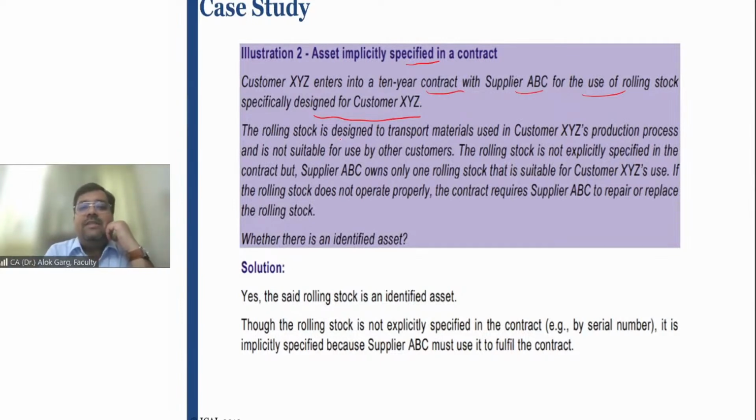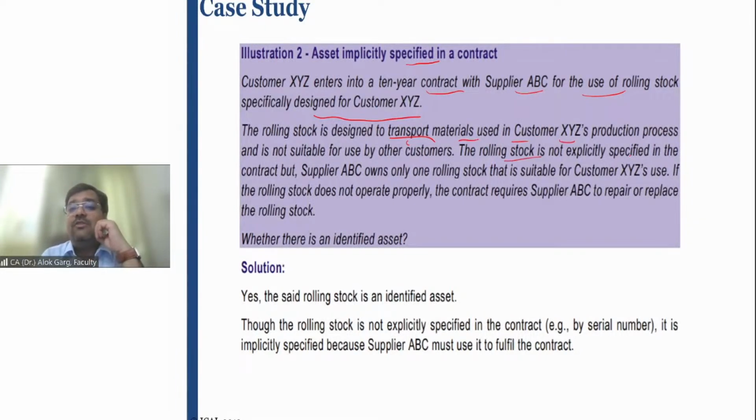The rolling stock is designed to transport material used in the lessee XYZ's production process and is not suitable for use by other customers. It is specific for this company.